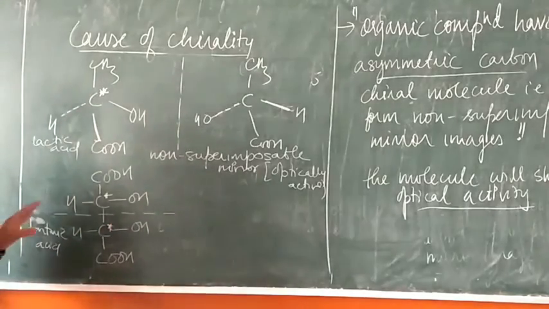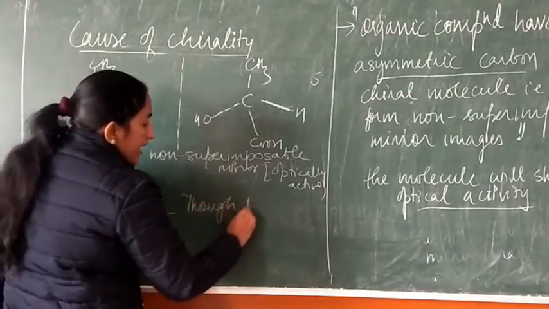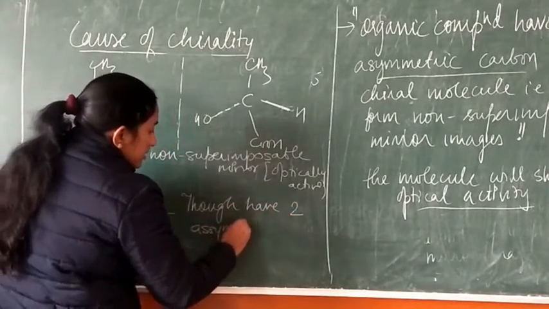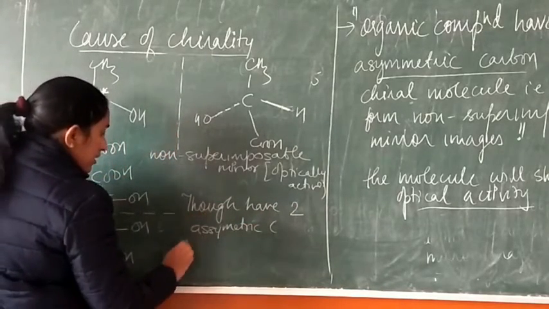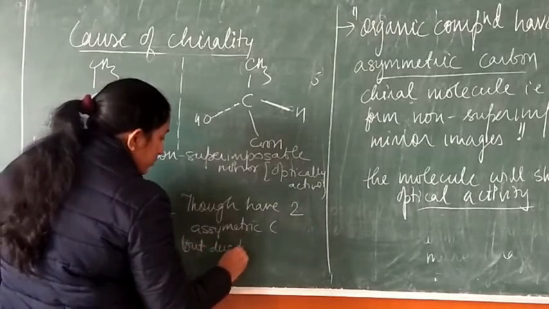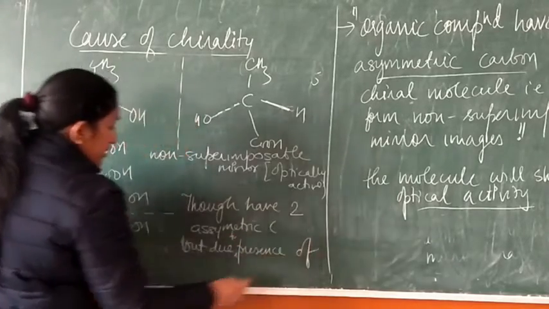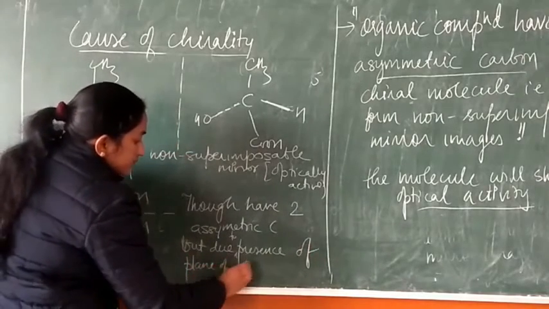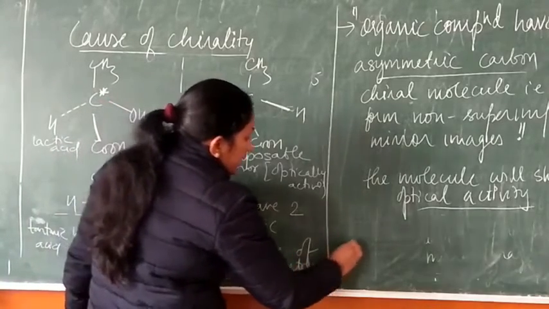So though it has two asymmetric carbons, due to the presence of the plane of symmetry, it is optically inactive.